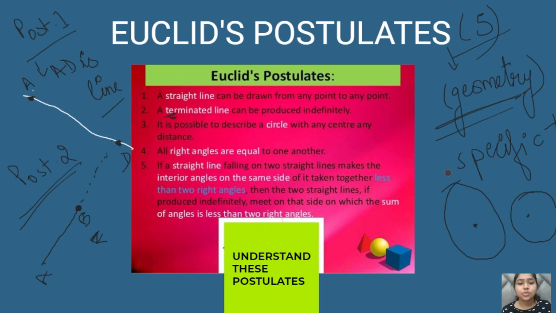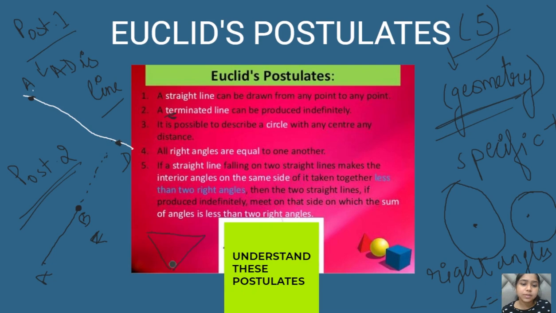Okay, so our next postulate is: all the right angles are equal to one another. So what does that mean? We already know that right angles are those angles which are equal to 90 degrees. We can explain them with the help of the Pythagoras theorem.